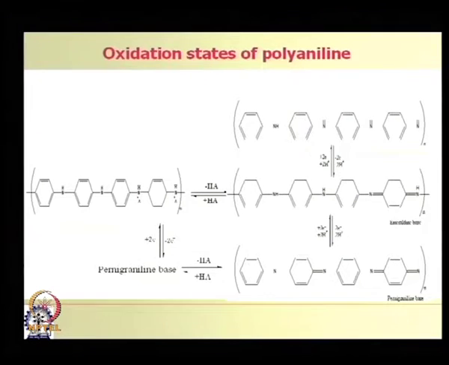Those who have read the semiconductor theory, the semiconduction mechanism, can see there. We will understand the conduction mechanism from the subsequent slides. Okay.